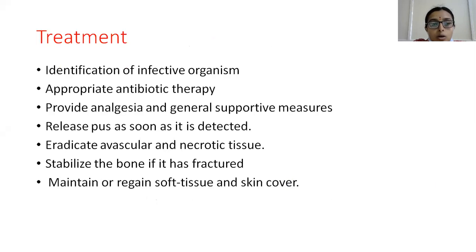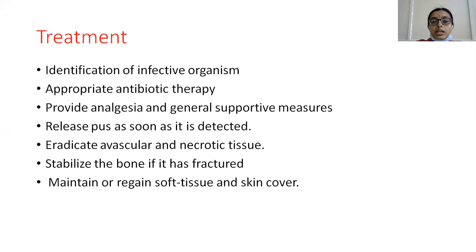So the main outline of the treatment is, first we have to identify the infective organism and initiate appropriate antibiotics, and along with that you should also provide analgesia and supportive measures like splinting, and NSAIDs should be given. The pus should be released as soon as it is detected. The avascular and necrotic tissues should be debrided, and the bone should be stabilized.